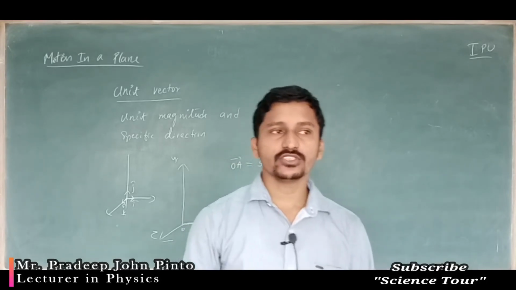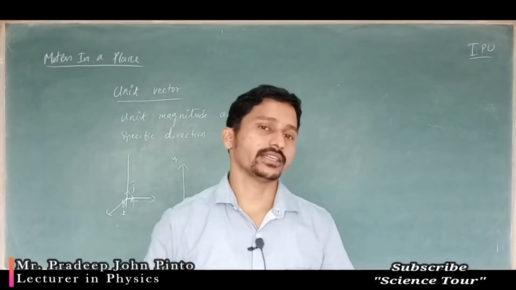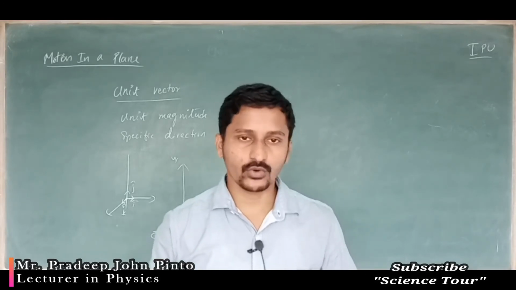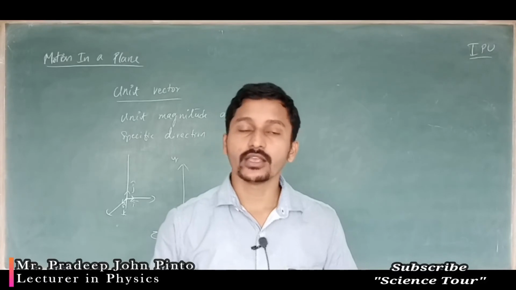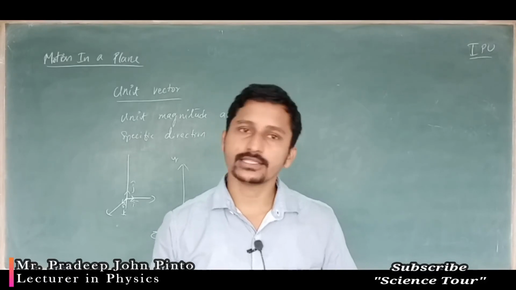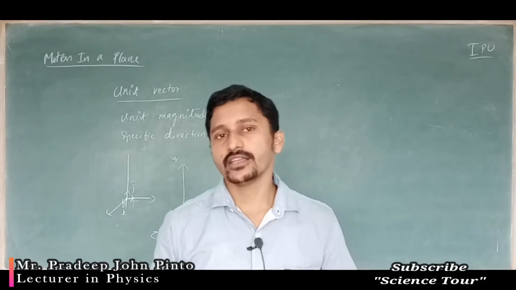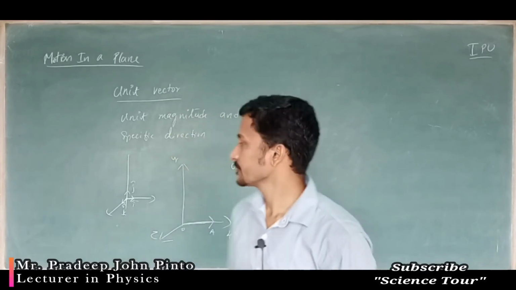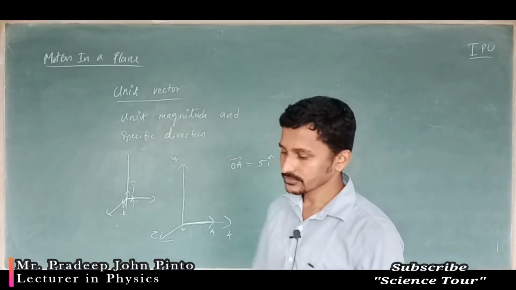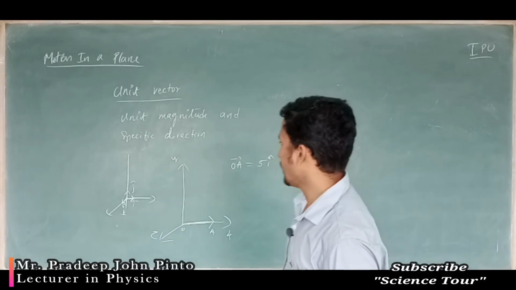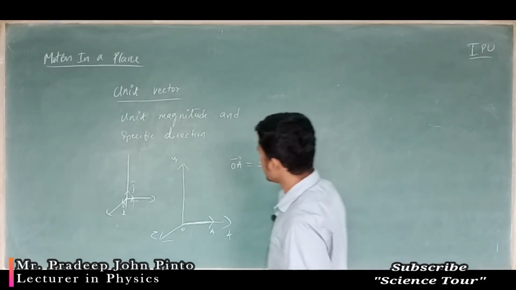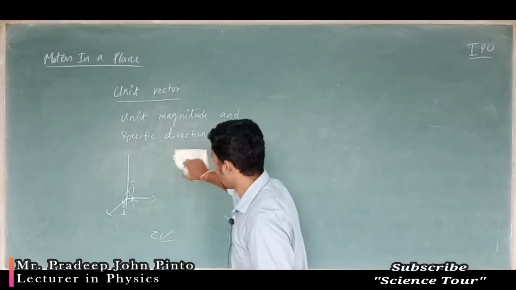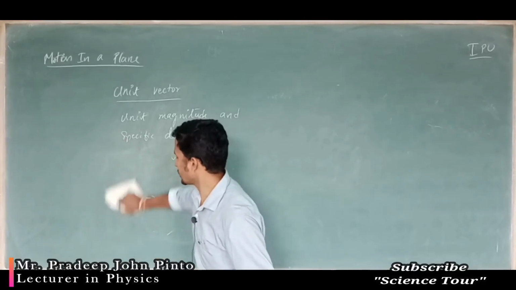i cap is the unit vector only in x direction, j cap is the unit vector only in y direction, k cap is the unit vector only in z direction. That is i, j, k, right? Okay, this is what a unit vector is. Now, based on this, we will study how we can represent a total vector.